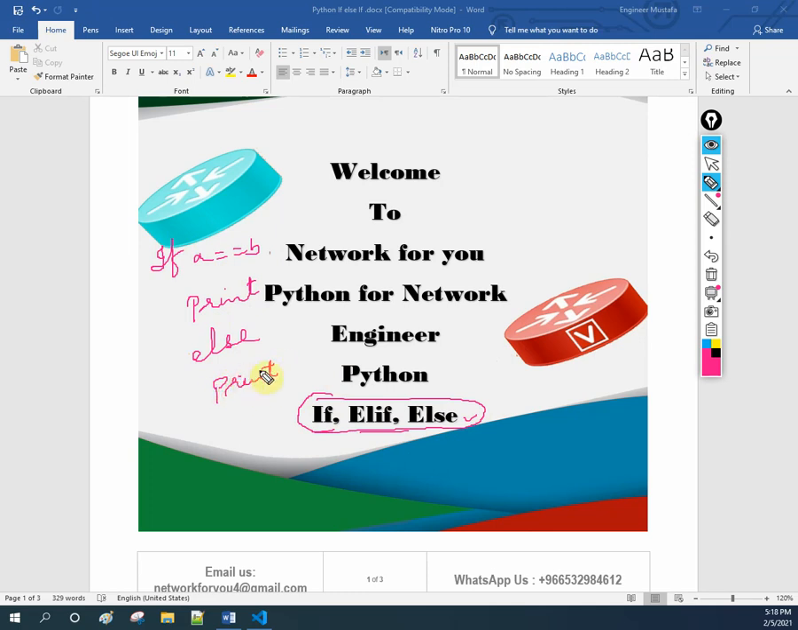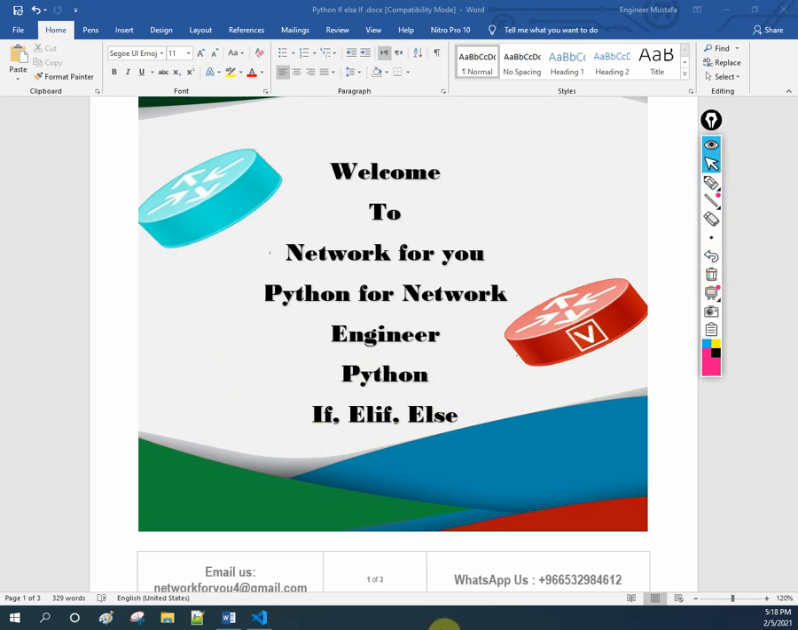If you remember in your C language, we use if, else if, else statements. Same thing in Python, we are going to use if, else if, else. So we are going to discuss this and we are going to do a small lab.